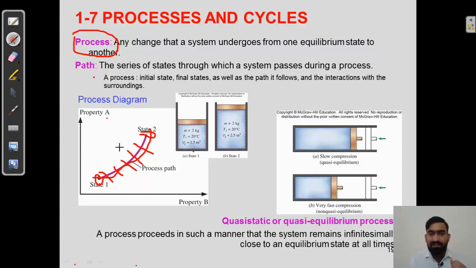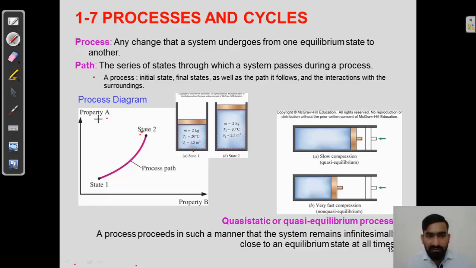That is why it is called a process. The transformation of state is called a process, but the path by which the transformation of state takes place is called the path. So we have seen what is path and all.